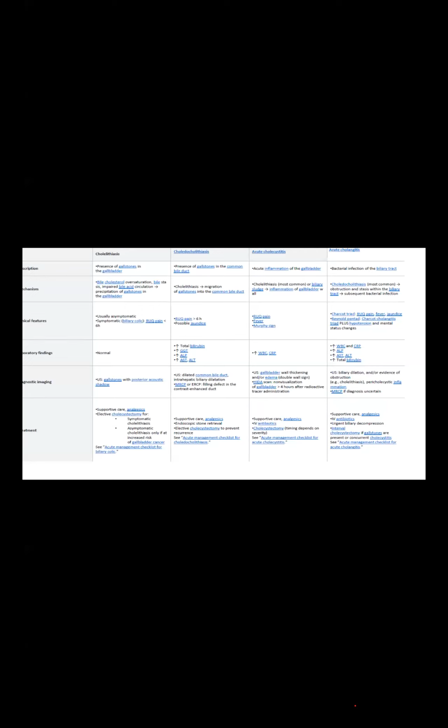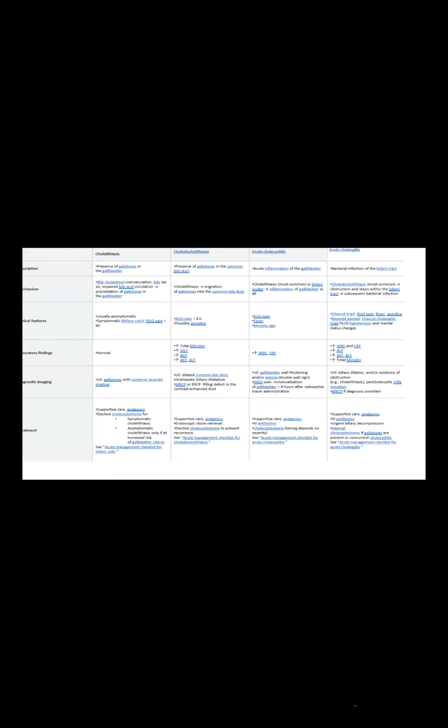Cholelithiasis presentation is due to gallbladder stone, and cholelithiasis is due to bile cholesterol in which bile stasis is impaired. So when bile cholesterol is there, bile can't circulate, which causes gallstone. So the clinical picture could be asymptomatic, but biliary colic picture, right upper quadrant pain.